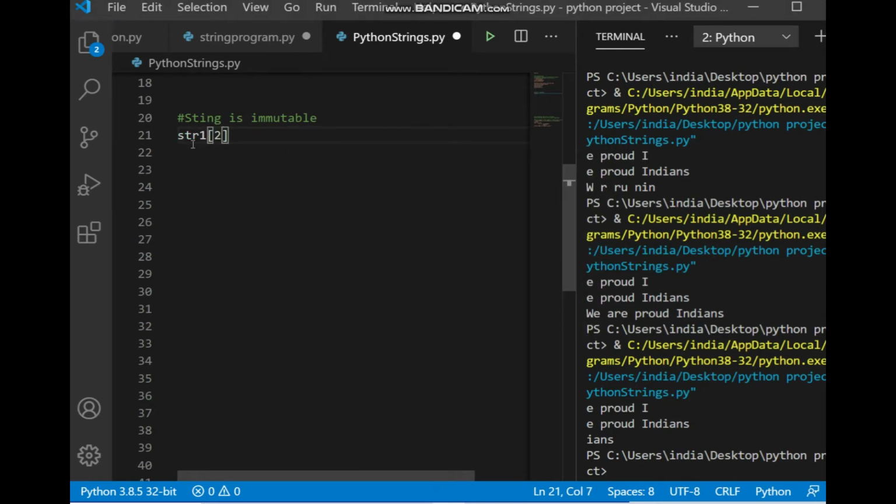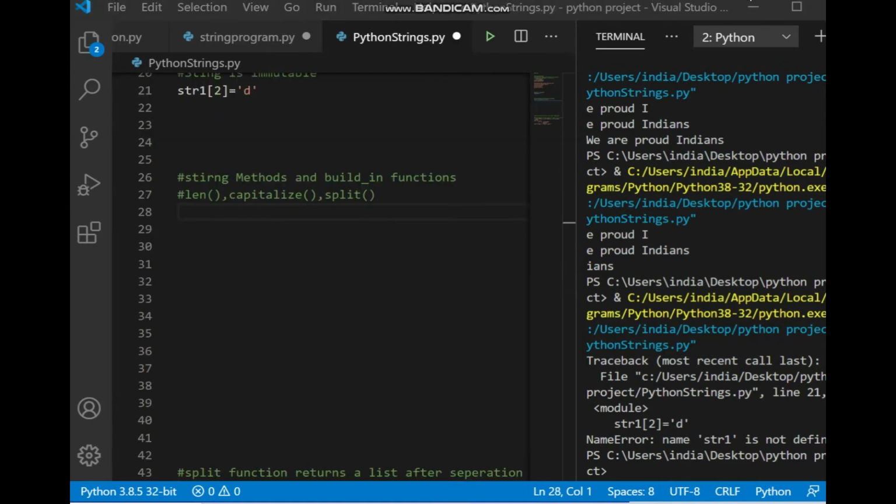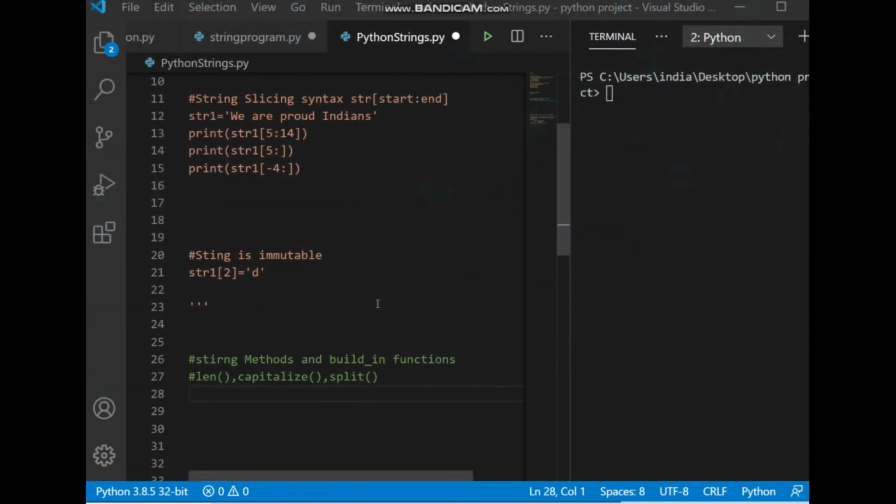Now quickly see what strings are. The characters of a string are immutable, so strings are immutable. What is the word immutable? With this you will understand. String 1 within brackets 2 index means this is the third position. In the third position we want to make a change, that is D we want to change. See here, there is an error if we try to execute this. This is not possible. You cannot make any change in the string. This is the feature that says string is immutable. You cannot change anything in a string once declared. Okay, now the next, that is string methods, we will do.